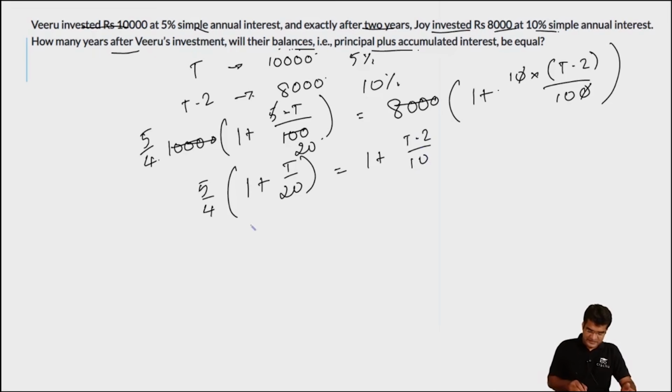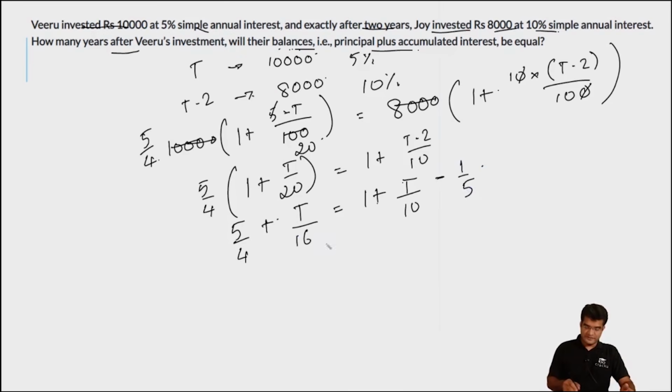We can again expand this. This will equal 5 by 4 plus 5 by 4 into T by 20, which is T by 16, is equal to 1 plus T by 10 minus 2 by 10, that is equal to minus 1 by 5. Or again, if you are simplifying, this will be 5 by 4 minus 4 by 5.